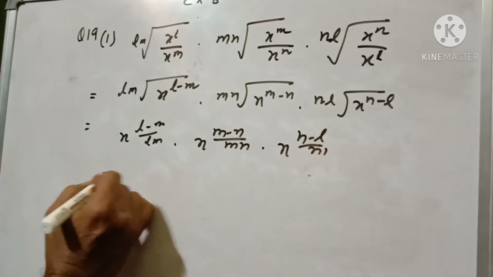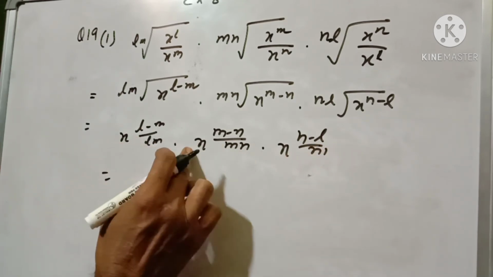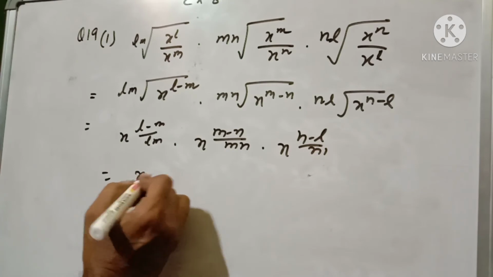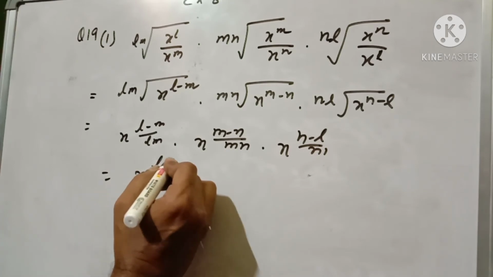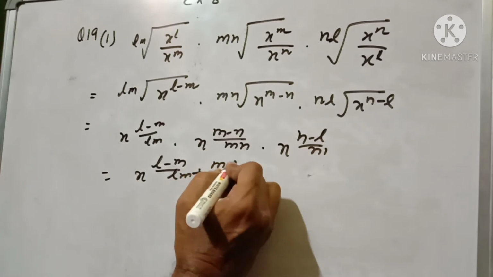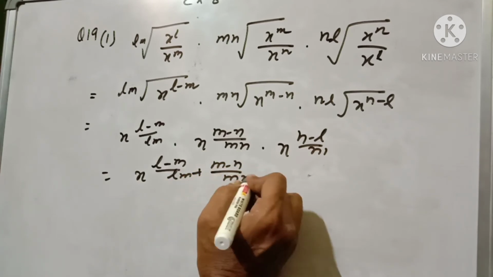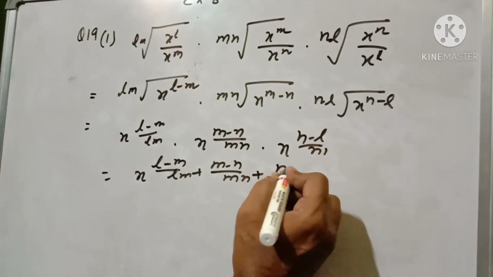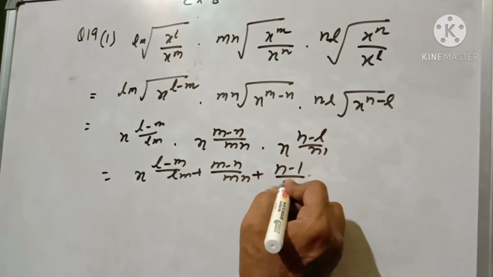Now base same, power will be added: x to the power l minus m by lm plus m minus n by mn plus n minus l by nl.